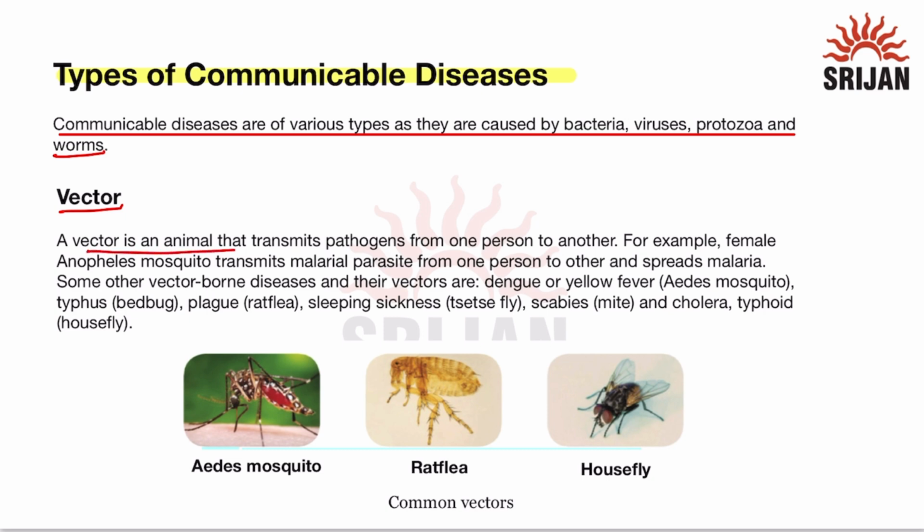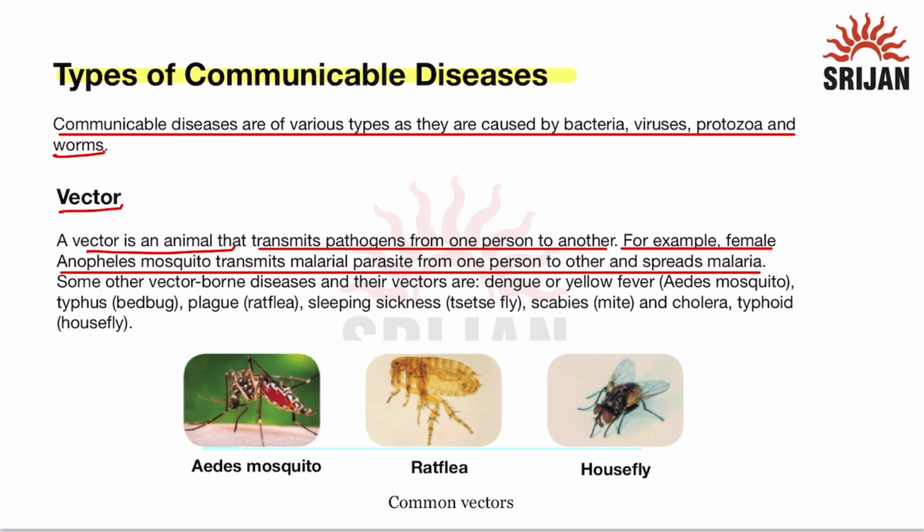A vector is an animal that transmits pathogen from one person to another. So vector acts as an agent as it transmits the pathogens which cause the communicable disease from one person to another. For example, female Anopheles mosquito transmits the malarial parasite from one person to another. So if a person has malaria, female Anopheles mosquito will bite that person and will transmit the malarial parasite from that person to other person who is healthy, and it spreads the malaria.